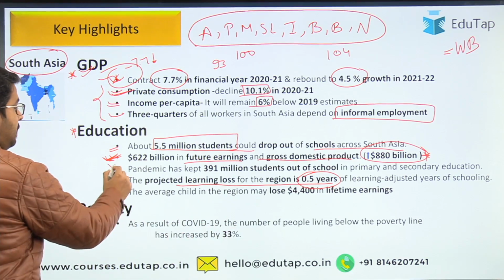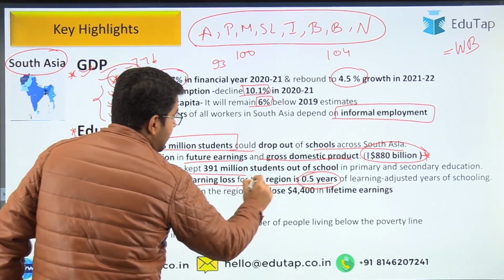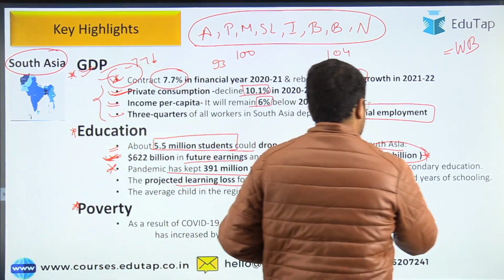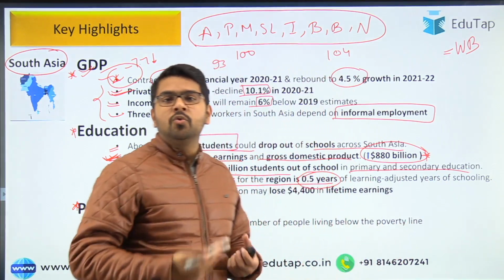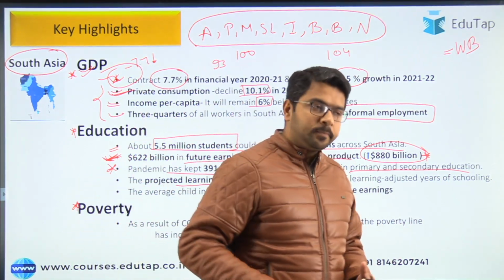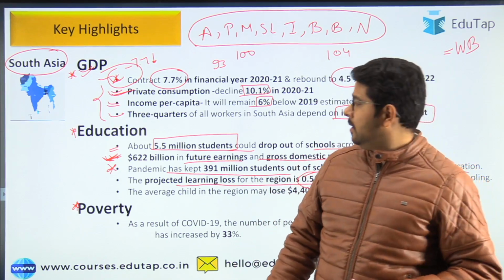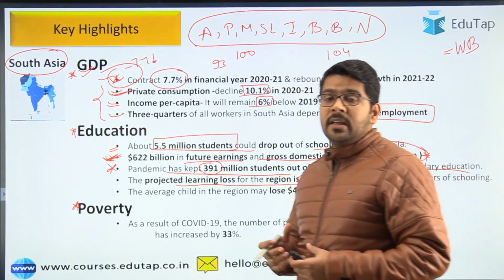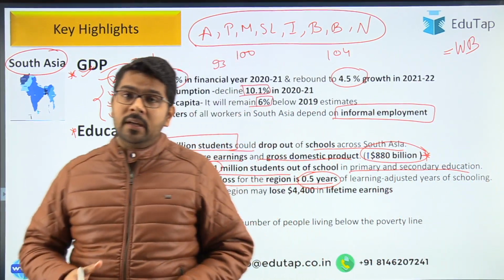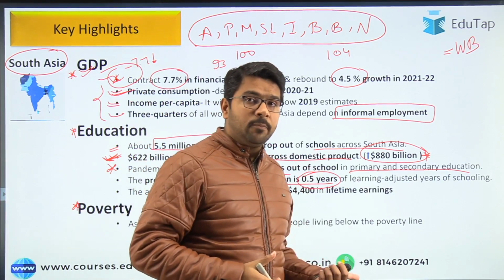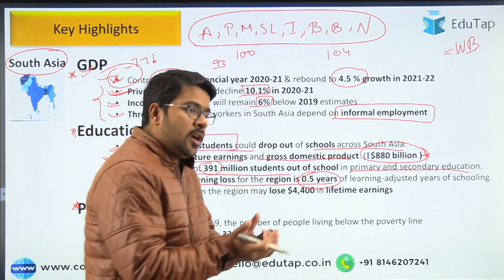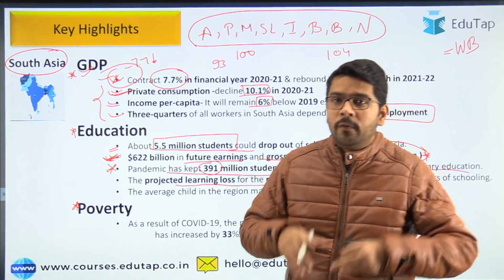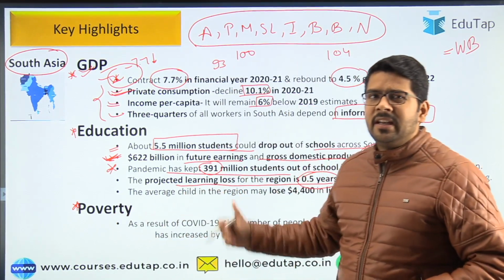Now guys, due to the pandemic, 391 million students will remain out of school in primary and secondary education. So guys, schools still haven't opened in India, we know that, though there are a few exceptions, but still around 400 million students are kept out of school. So this is the number which is important from our exam point of view. They can ask, for the entire region of South Asia, how many students are not going to school at the moment due to the COVID situation. The answer is around 400 million, which is 391 to be precise.